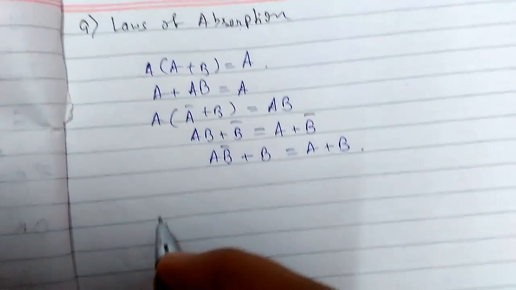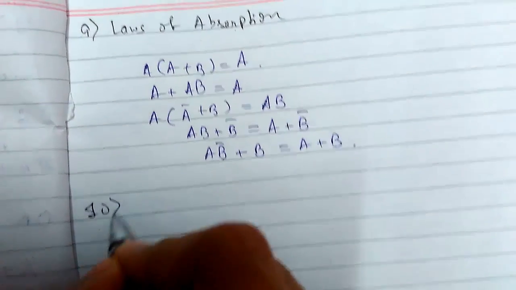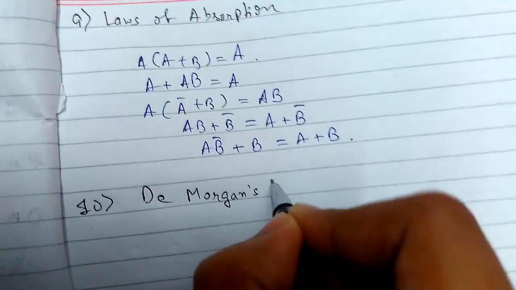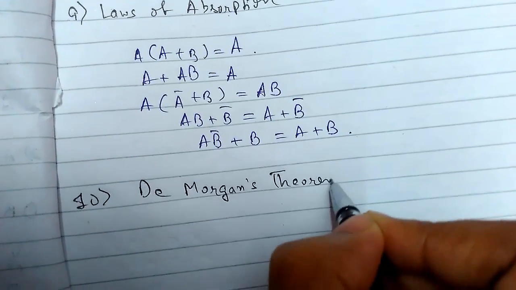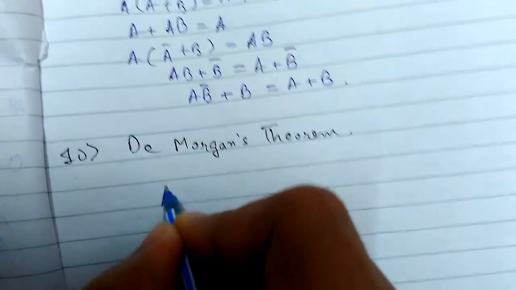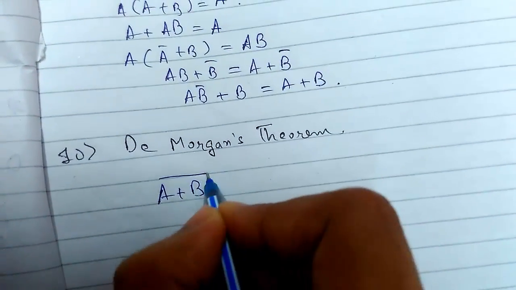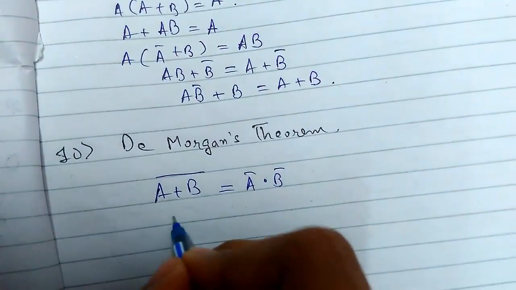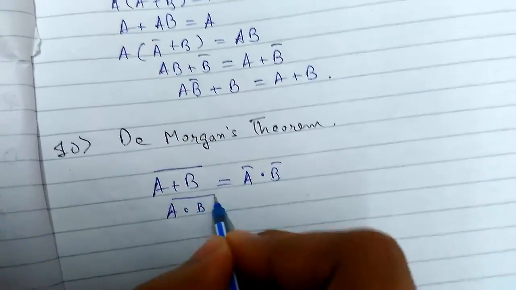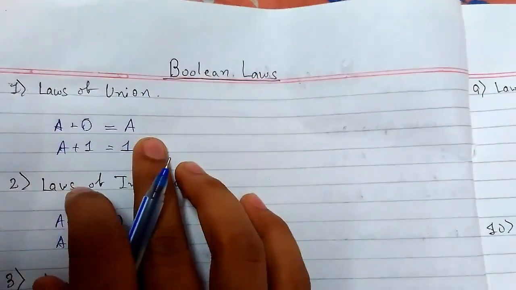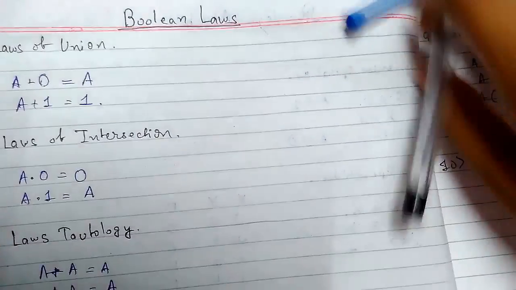Now we have the most important law, De Morgan's law or theorem. Here there are two laws, the most important laws. A plus B whole complement equals A complement dot B complement, and A dot B whole complement equals A complement plus B complement. Now we'll take a look at the proofs of these laws.